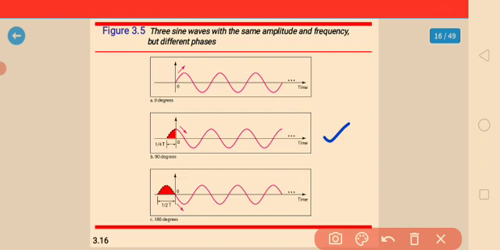However, note that the signal does not really exist before time 0. The third one, a sine wave with a phase of 180 degrees, is shifted left by 1/2 cycle. However, note that the signal does not really exist before time 0. So this is another way of looking at how we shift or offset.